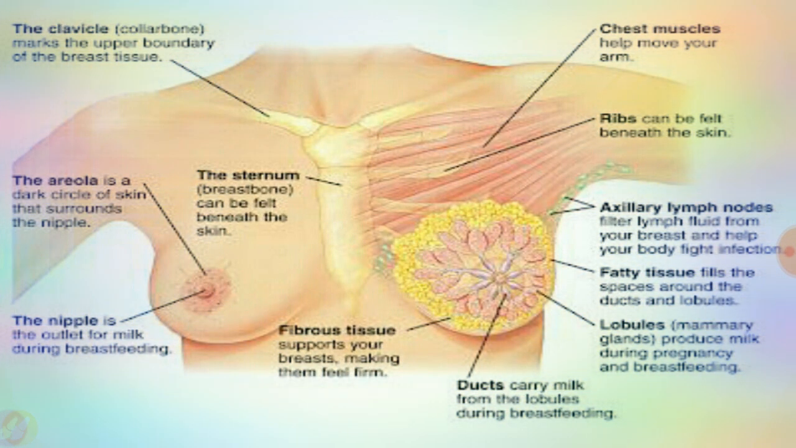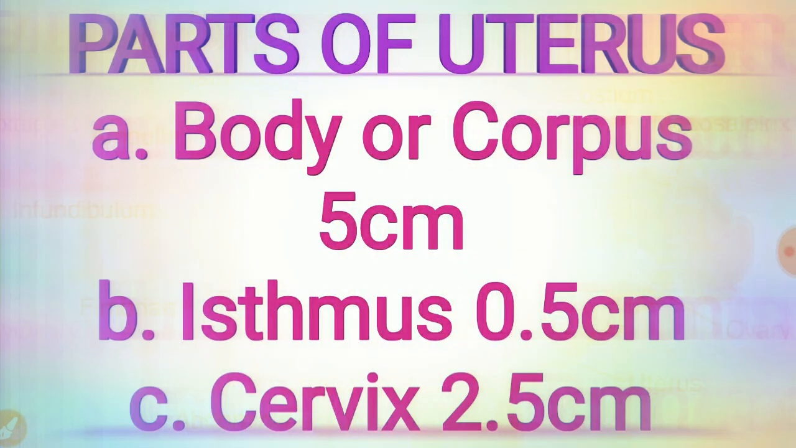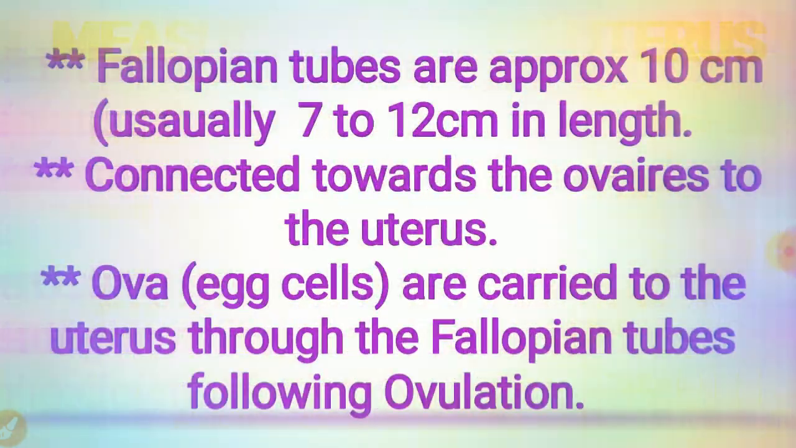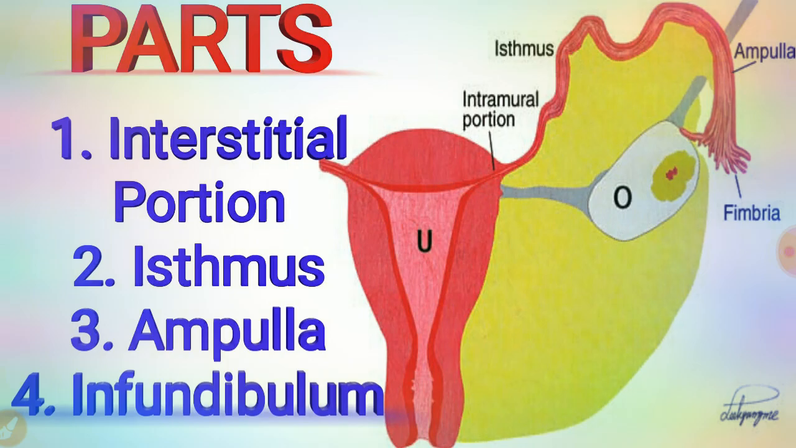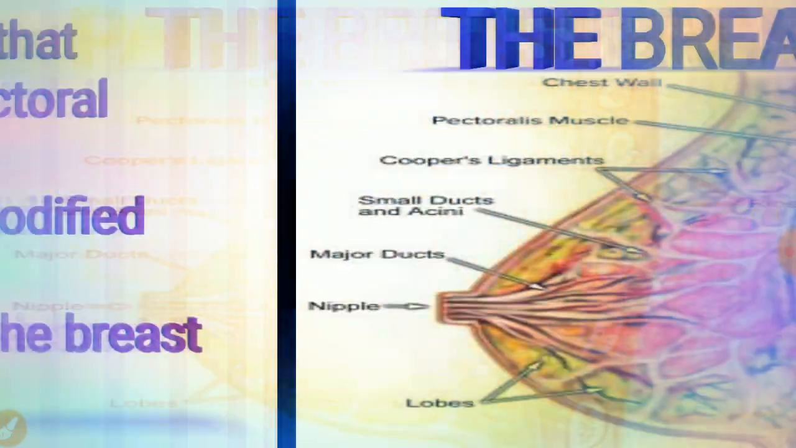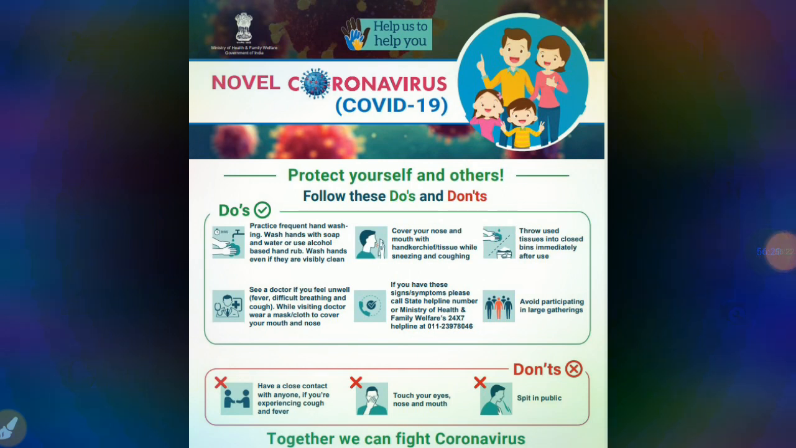By this we have finished the female reproductive system. We have discussed in detail the external genital organs: the mons pubis, labia majora, labia minora, clitoris, urethral opening, vaginal opening, and perineum. Then internal organs: the vagina, cervix, uterus, fallopian tubes, and ovaries. And among the accessory organs, we have seen the breast. We have finished the female reproductive system.